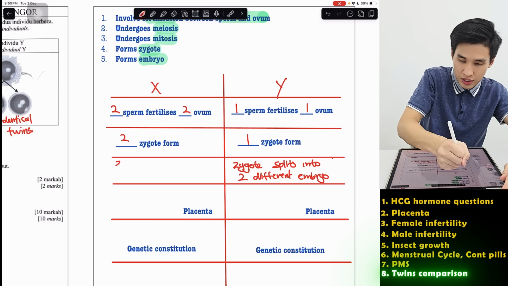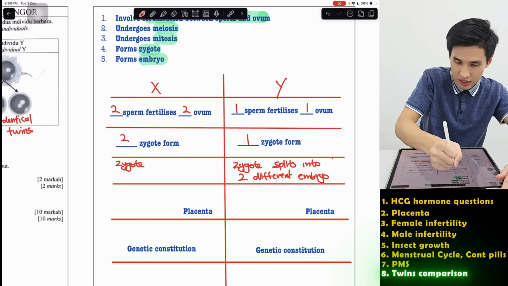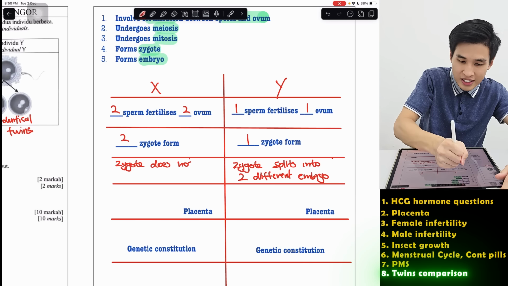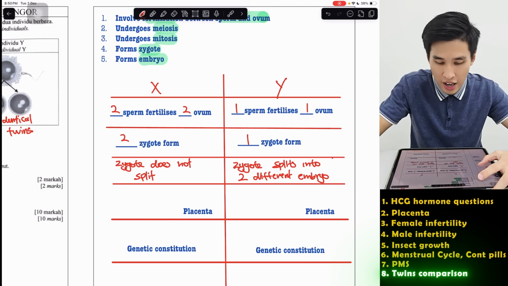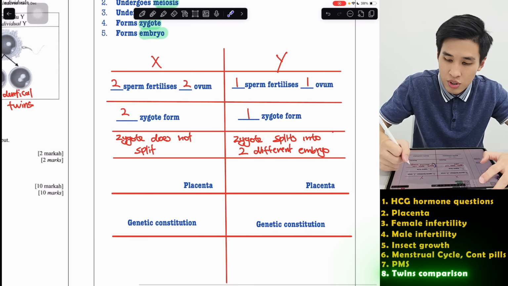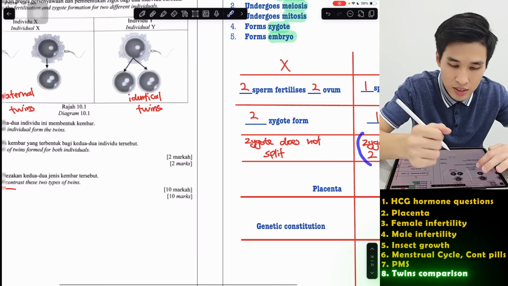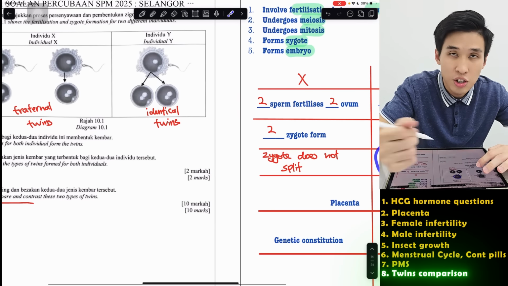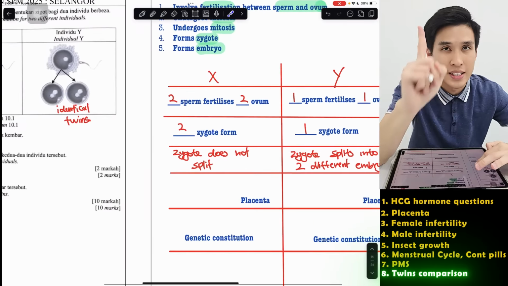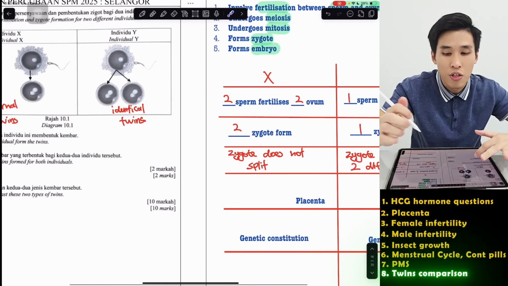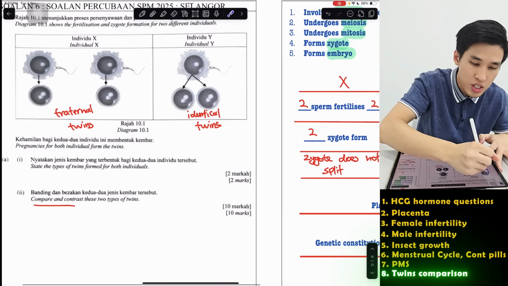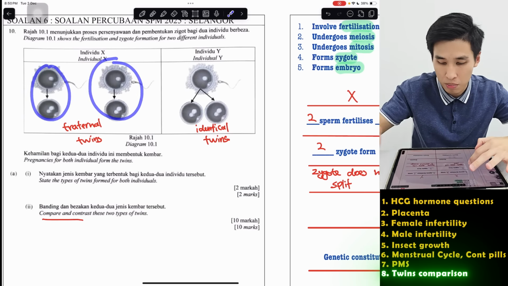The zygote does not split at all. And then the placenta: identical twins only share 1 placenta. Remember, one zygote initially means you only use 1 placenta. Non-identical, each will have their own, because you have 2 separate zygotes, so each will have their own placenta.